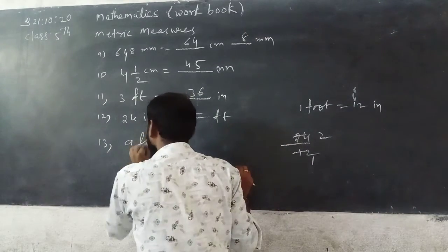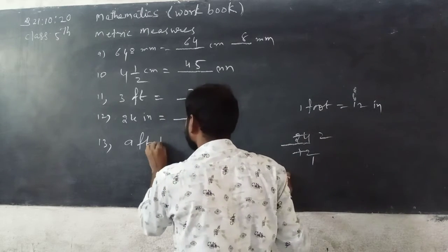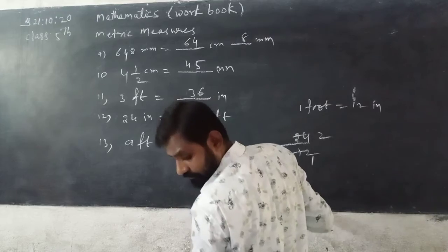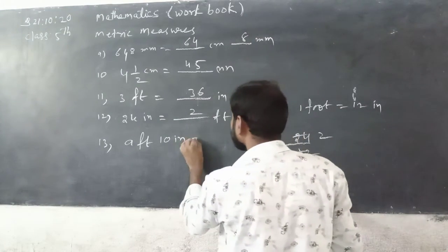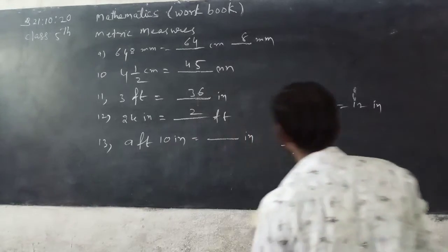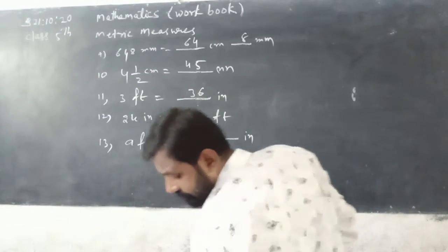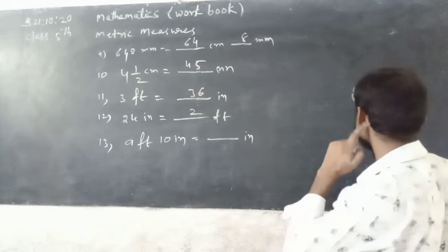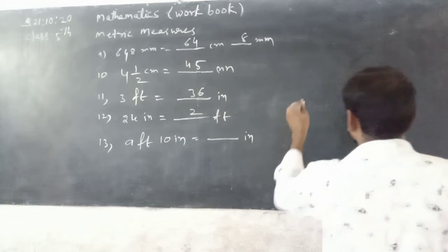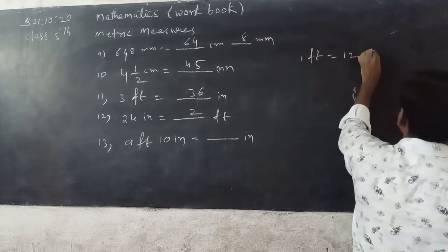9 feet 10 inches is equal to dash inches. Listen carefully. See here, 1 foot is equal to 12 inches.